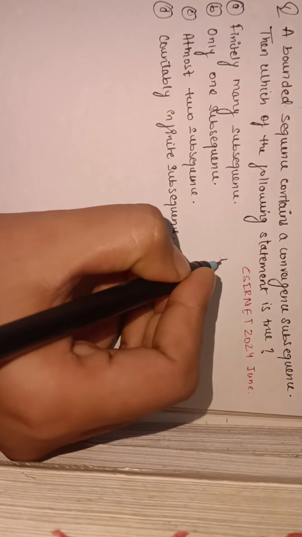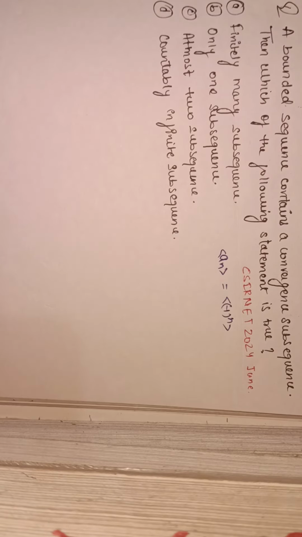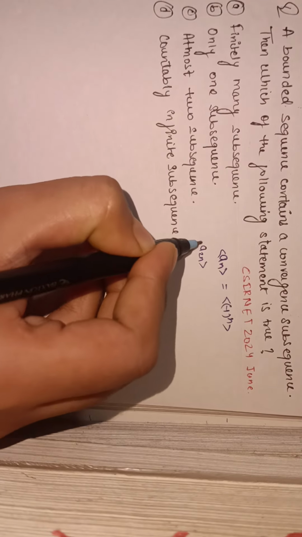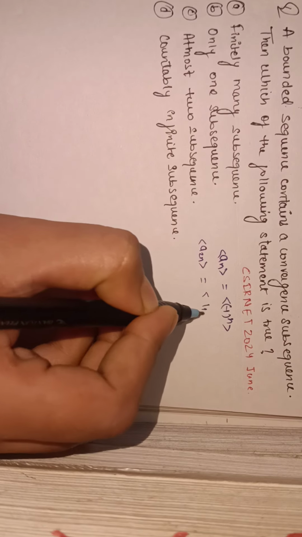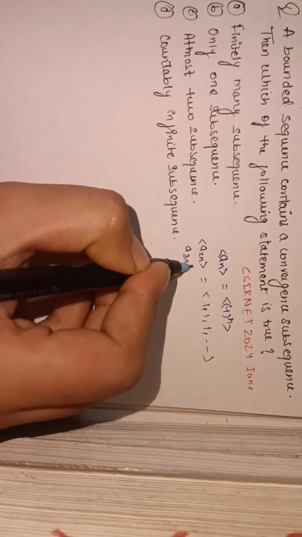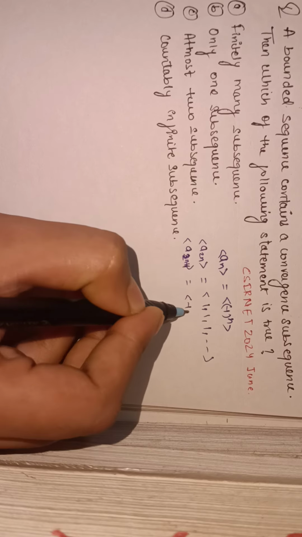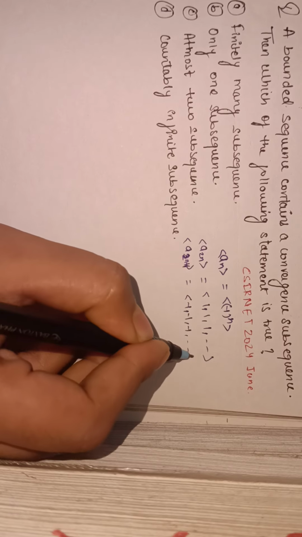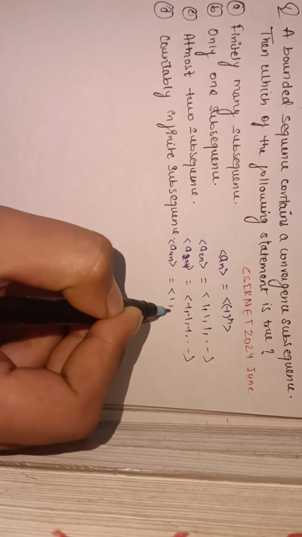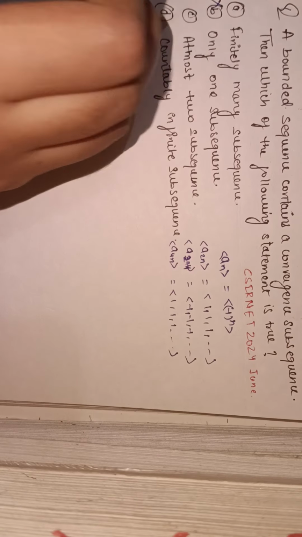If we take a sequence a_n equals (-1)^n, then if we take the subsequence a of 2n, we get 1, 1, 1 and so on. If we take a of 3n, we get -1, 1, -1, 1 and so on. If we take a of 2n+1, we get -1, -1, -1 and so on. If we take a of 4n, then again we get 1, 1, 1. So we get a lot of subsequences of that. So option B said only one subsequence, this is false.